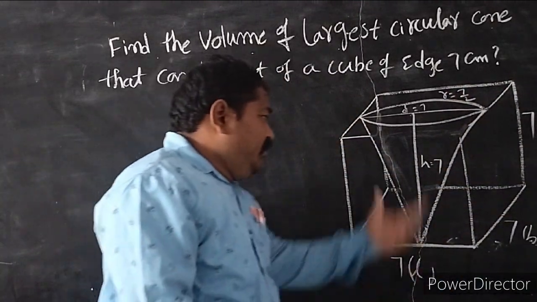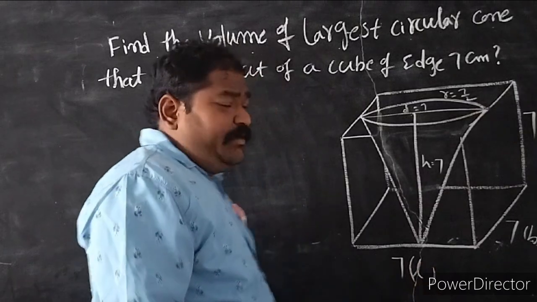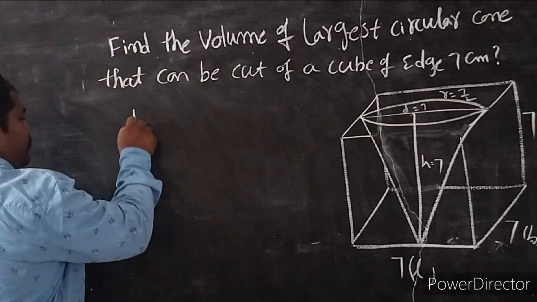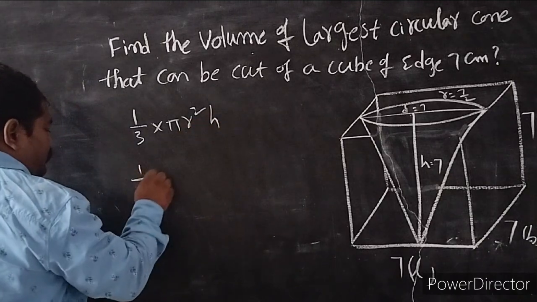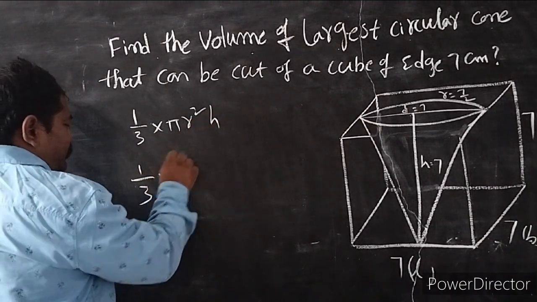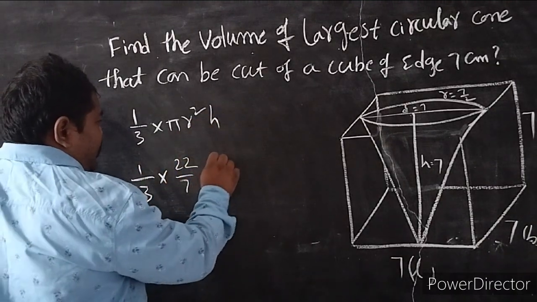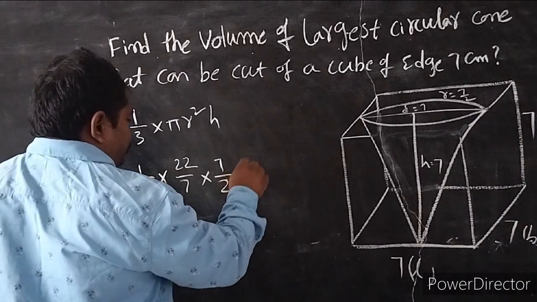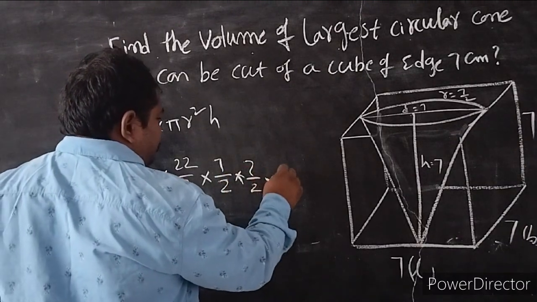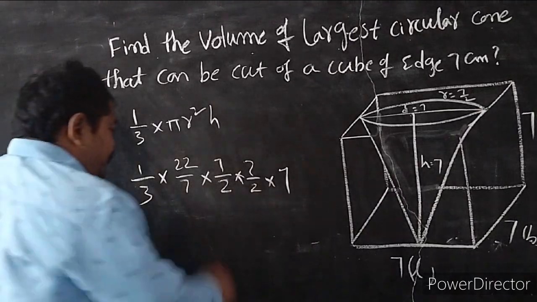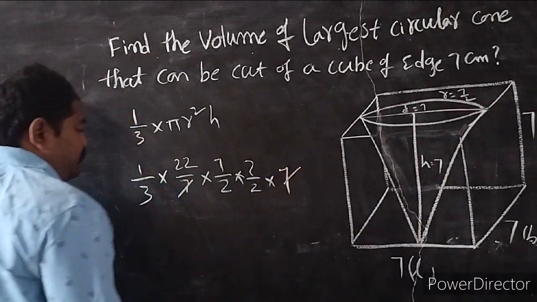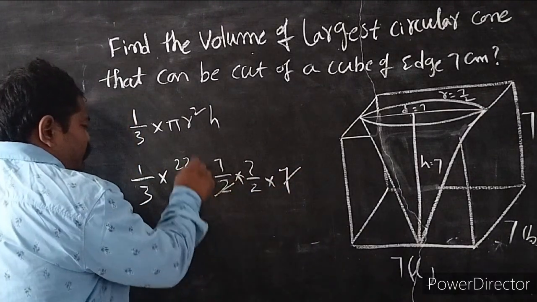Now we have to calculate the volume of this cone. Volume of the cone is 1/3 pi r square h. So volume equals 1/3 into pi, which is 22/7, into r square, which is 7 by 2 into 7 by 2, into h, which is 7. Okay, 7 gets cancelled.